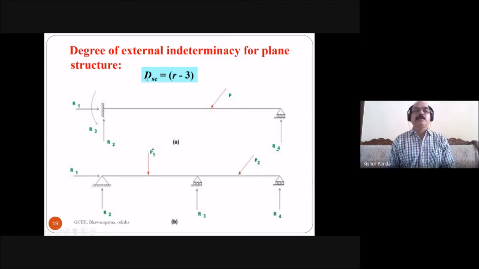So the degree of external static indeterminacy is equal to 1 in the case of figure A. And here also, how many reaction components? 4 reaction components. So DS is equal to 4 minus 3 is equal to 1. So here also the degree of external static indeterminacy is equal to 1.